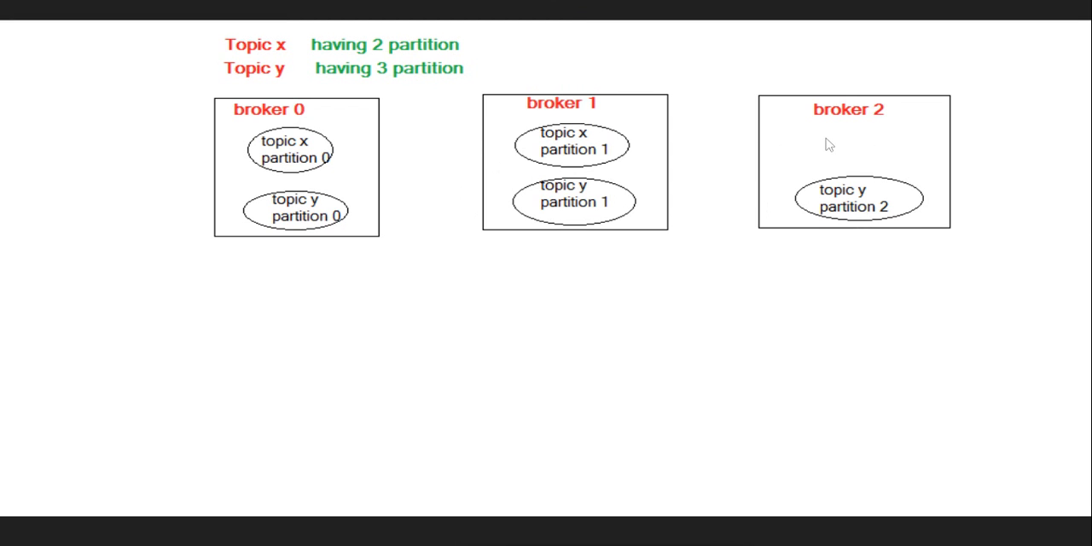And these partitions are stored contiguously. You can see a gap in the diagram, but there is no gap in the memory. So this is the work of brokers.